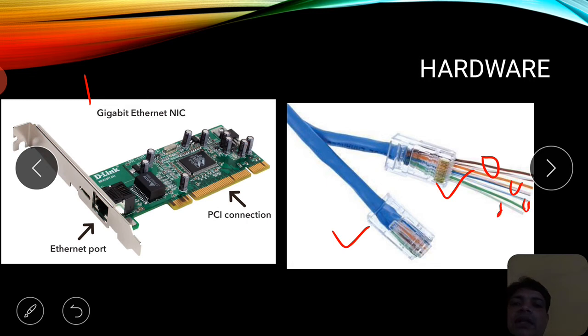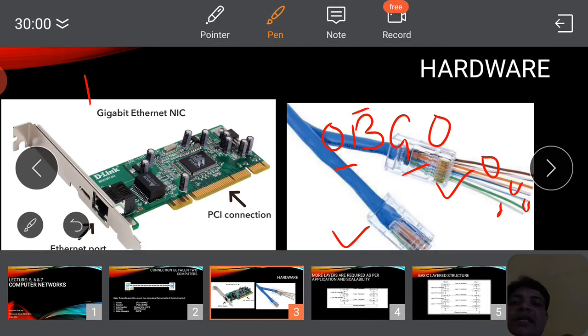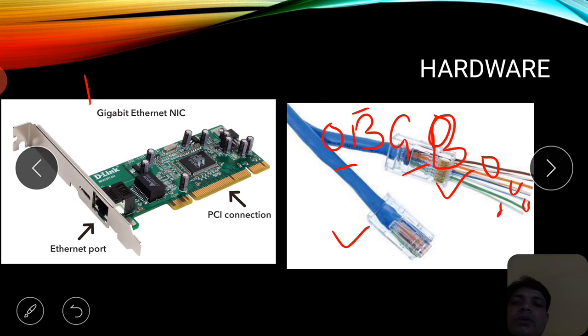You can learn this with an acronym, OBGB: orange, blue, green and brown. As you can see, you have a brown wire, adjacent to it brown white, a white wire having brown stripes, then orange, orange white, blue, blue white, green, green white. So that's why it is OBGB, right?